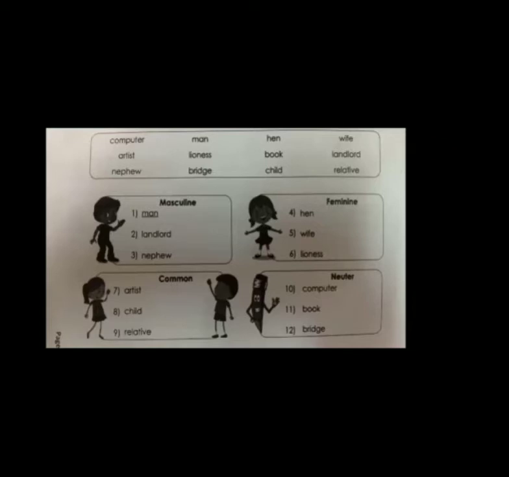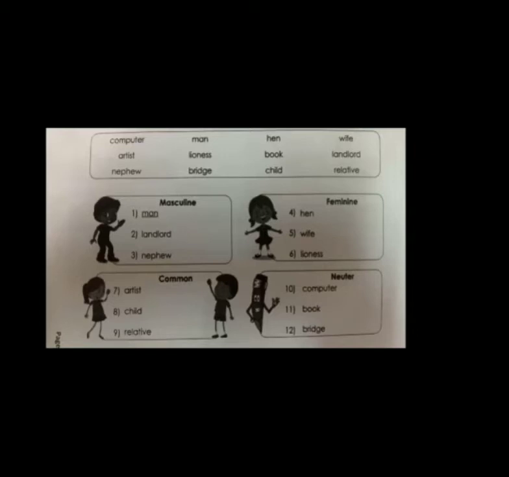B-R-I-D-G-E, bridge. Okay, and next word, you can find the word child. Child. Now, child will go under which gender? It's a common gender. So you have to write it in the common noun column. Okay, child.